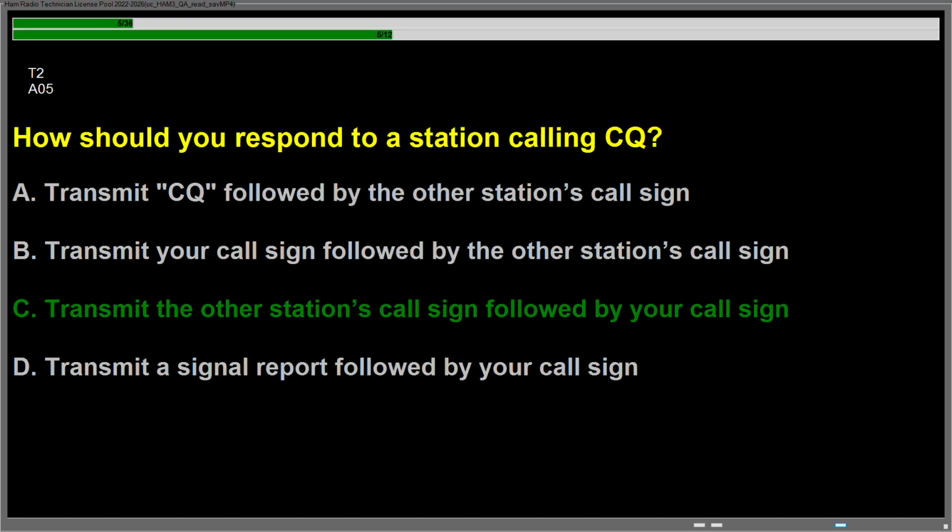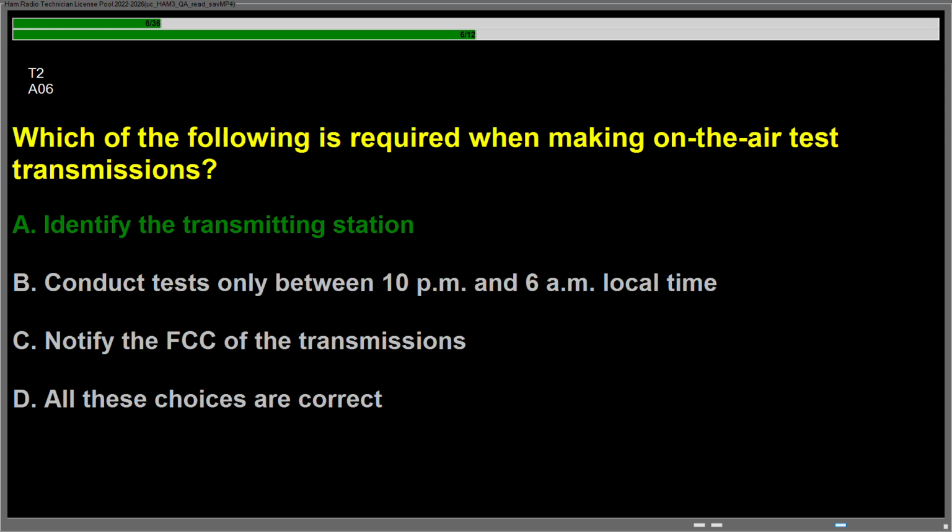Question Alpha 05, how should you respond to a station calling CQ? Answer is C. Transmit the other station's call sign followed by your call sign. Question Alpha 06, which of the following is required when making on-the-air test transmissions? Answer is A. Identify the transmitting station.